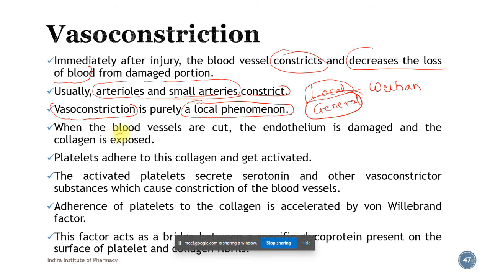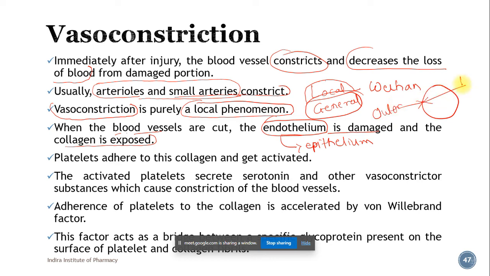When the blood vessels are cut, the endothelium is damaged and the collagen is exposed. Endothelium is a specialized type of epithelium. If this is the blood vessel, this face will be the outer face and this the inner face, and the inner face of the blood vessel is made up of endothelium.